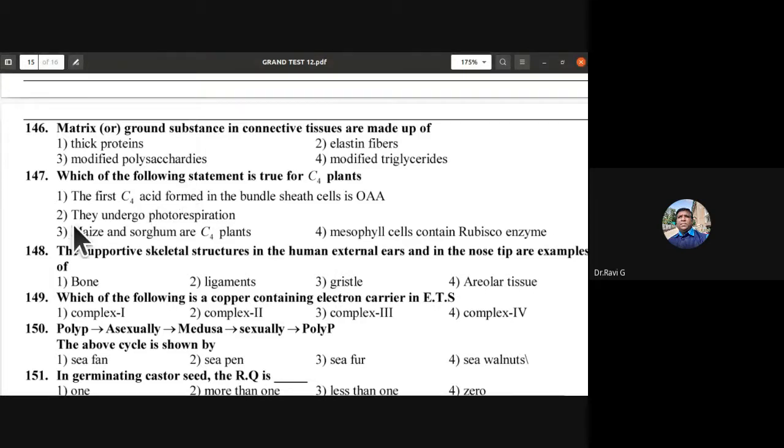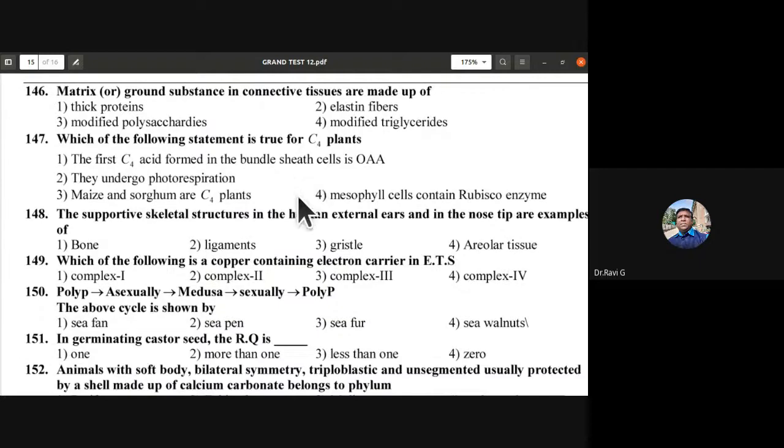Which of the following statements is true for C4 plants? Maize and sorghum are C4 plants. So the third one, 147 C, is the right one. Maize and sorghum are C4 plants.